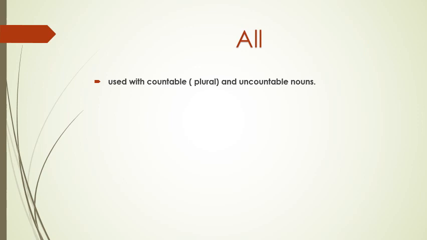So we use all before a countable plural or uncountable nouns. كيف؟ خلينا نشوف. All students came early. بطلع بحكي شو عندي بعد all? We have students. Students it is countable and the countable should be plural. So we use all when we have countable plural noun or when we have uncountable nouns such as she bought all the bread from the shop. Bread is uncountable noun and we can use all before it.